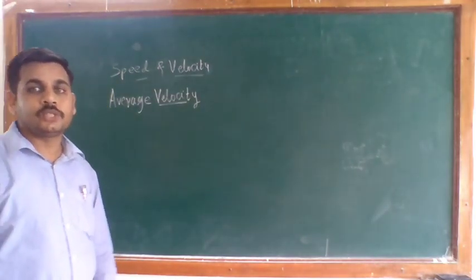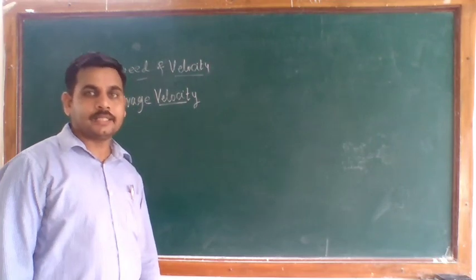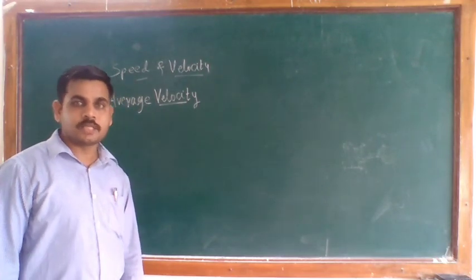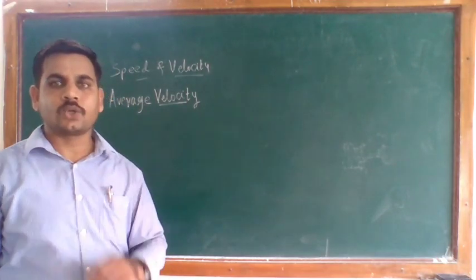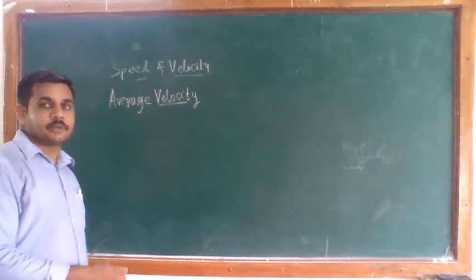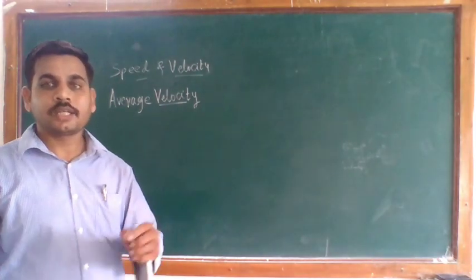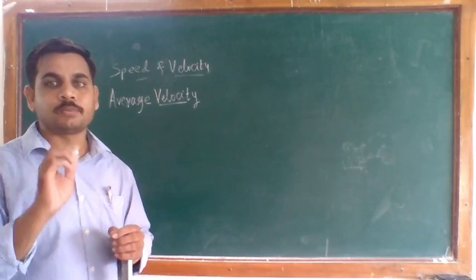The average velocity of a body we can define as the total displacement. Basically, it is the ratio of total displacement with respect to the total time required for that displacement.